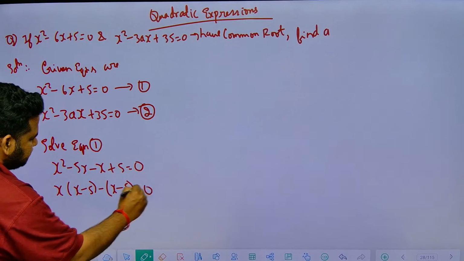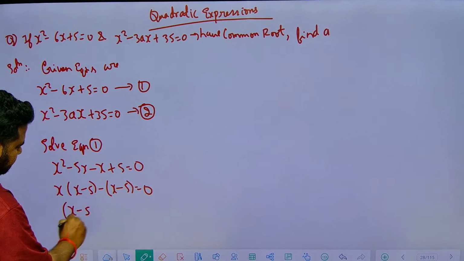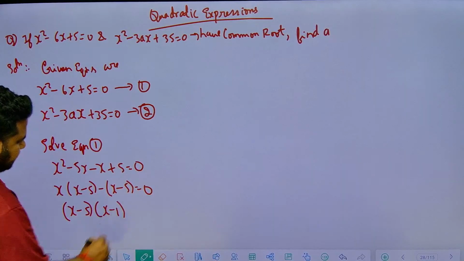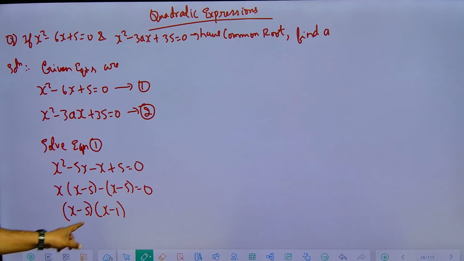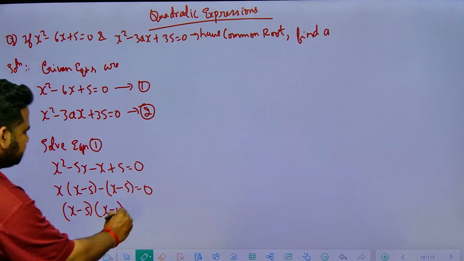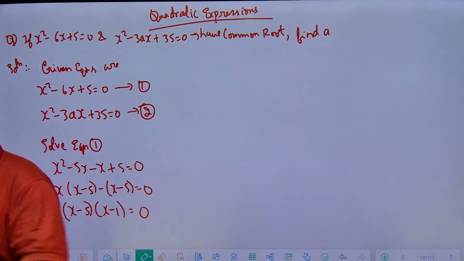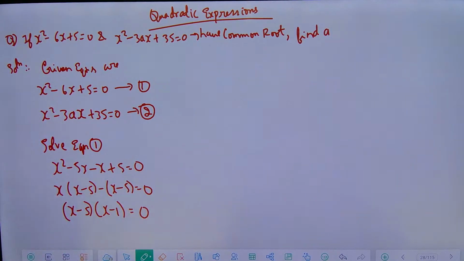This will be (x minus 5) into (x minus 1) is equal to 0.